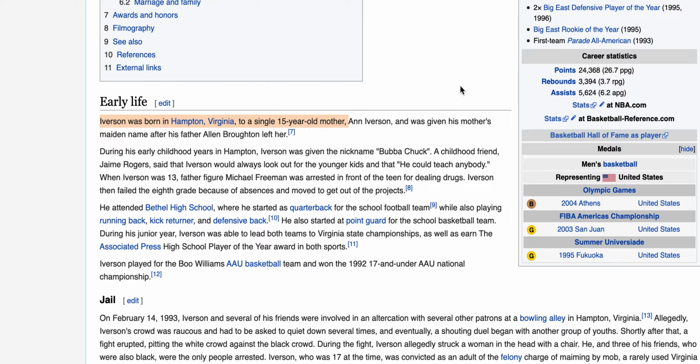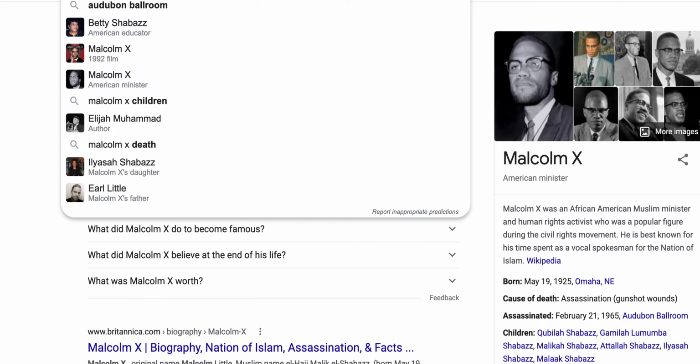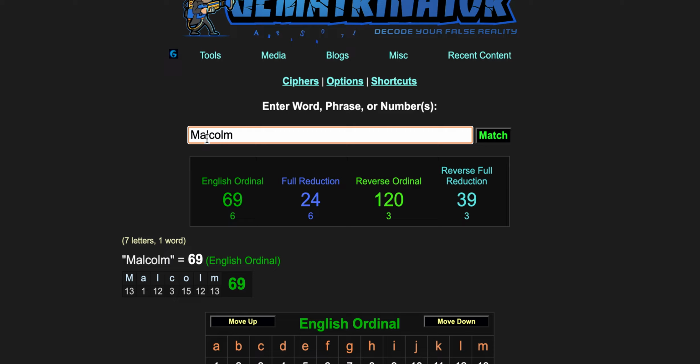This is all very interesting how it connects. So another thing where we start seeing the 24 is in things like Malcolm X, with the connection of X. So if I type in Malcolm X, getting his name Malcolm, I'm going to plug that in here, and we get the 24. It keeps showing up over and over again.